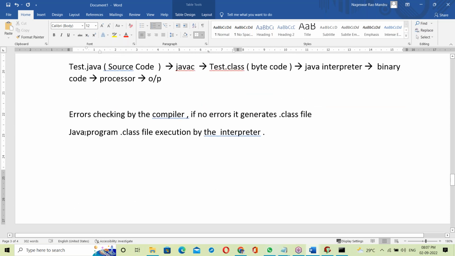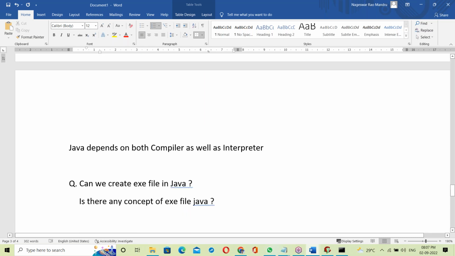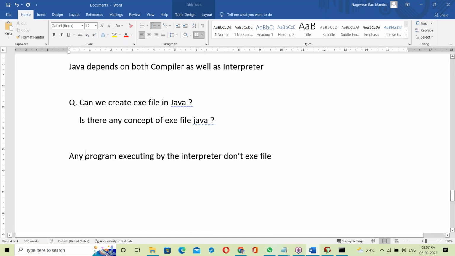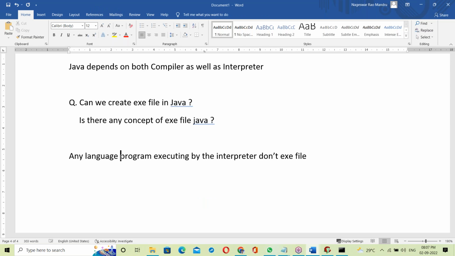Any language program, that language may be any one, executing by the interpreter doesn't have an exe file. Now in Java, which one executes the Java program? Interpreter or compiler? Interpreter, sir.